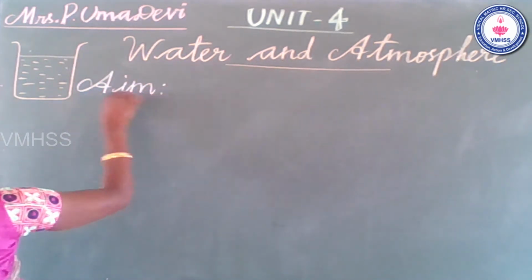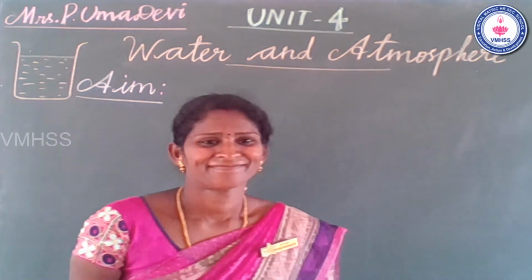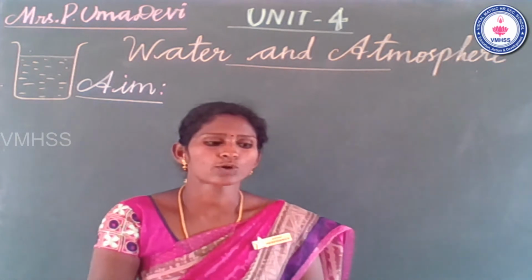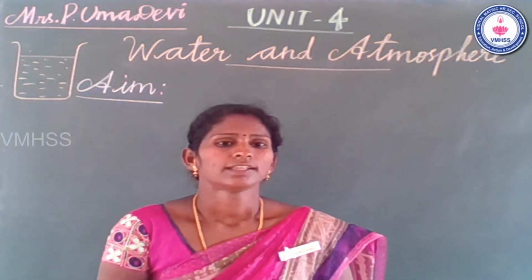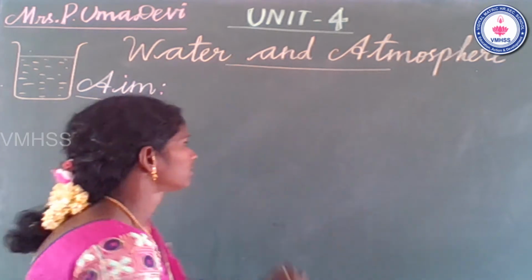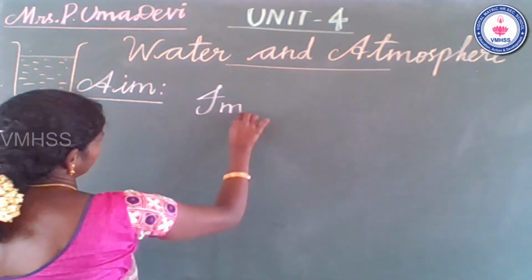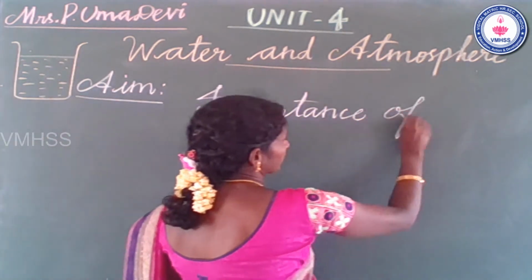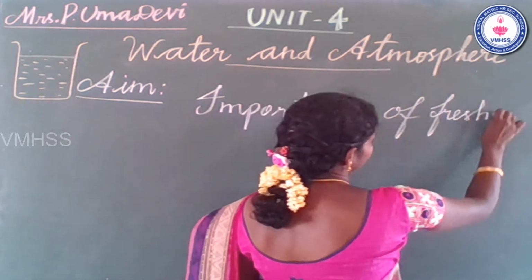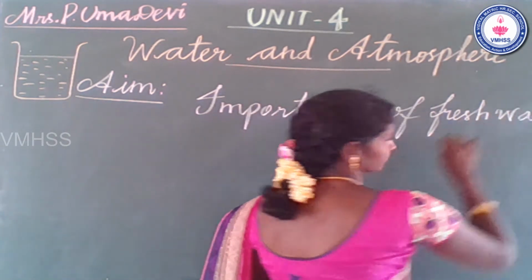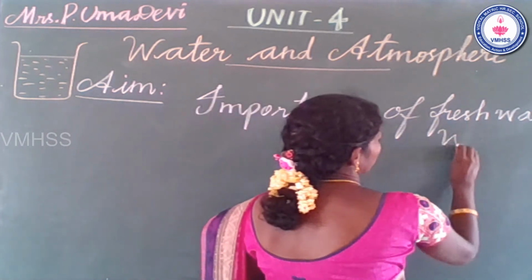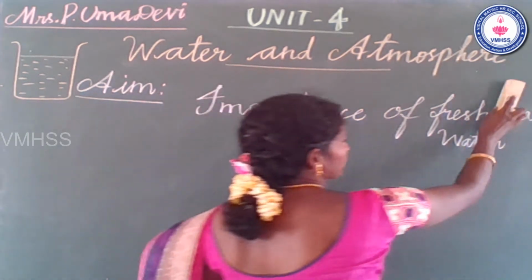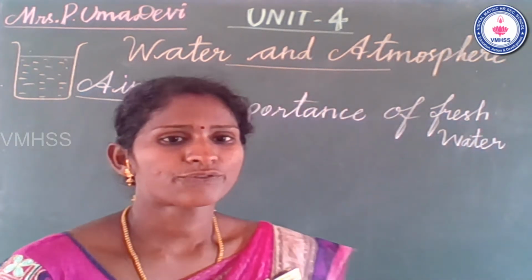The aim of today's class is, you will guess it. You already learned the water cycle. There are 4 steps of the water cycle. Today in class, we will learn the importance of fresh water. What's the aim today? Importance of fresh water. What's the aim of today's class? Importance of fresh water.